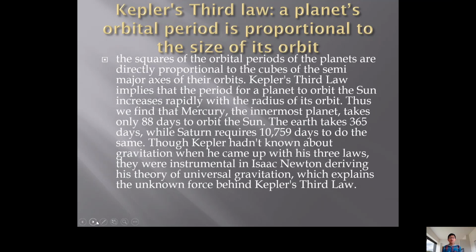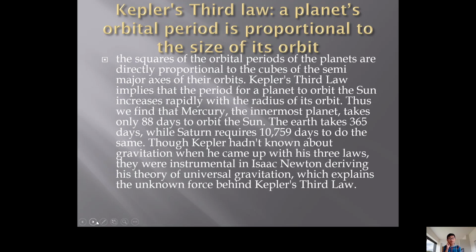Kepler's third law: a planet's orbital period is proportional to the size of its orbit. The square of the orbital period of a planet is directly proportional to the cube of the semi-major axis of its orbit. Kepler's third law implies that the period for a planet to orbit the Sun increases rapidly with the radius of its orbit. Thus, we find Mercury, the innermost planet, takes only 88 days to orbit the Sun. The Earth takes 365 days, while Saturn requires 10,759 days to do the same.